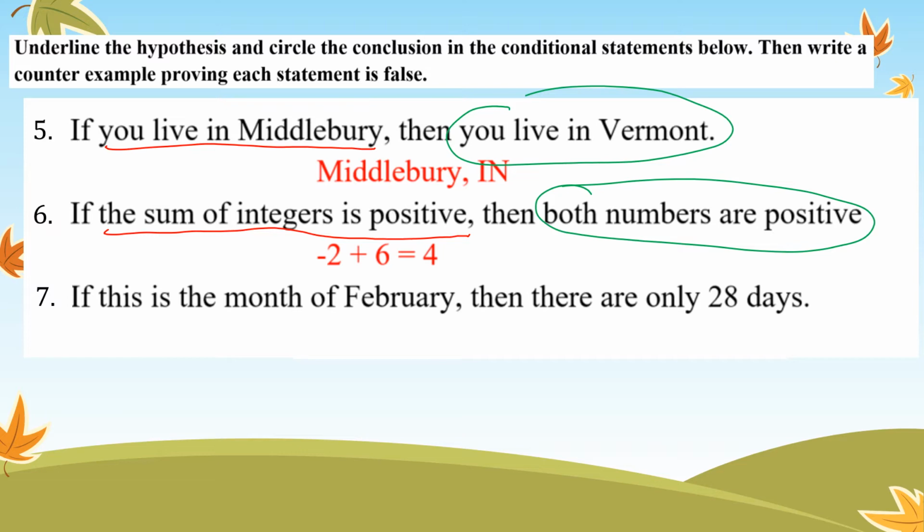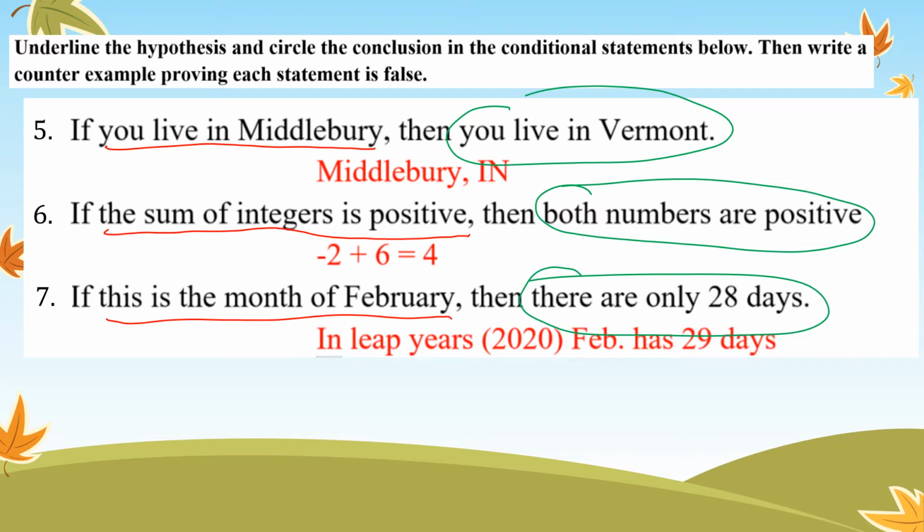If this is the month of February, then there are only 28 days. If this is the month of February would be your hypothesis. There are 28 days would be your conclusion. And this is false because in leap years, like this year, February had 29 days.